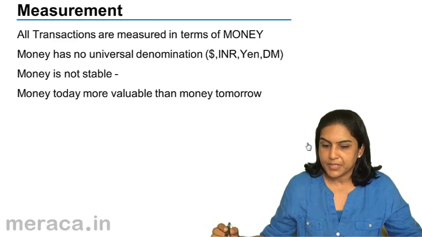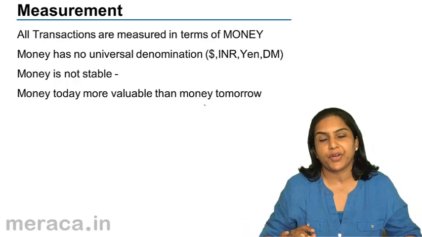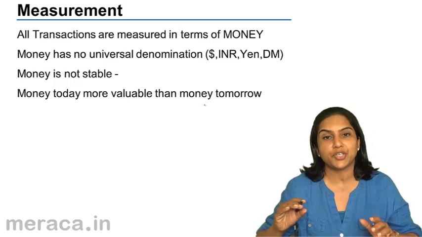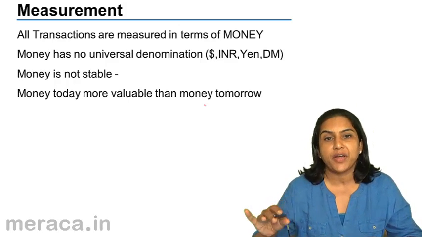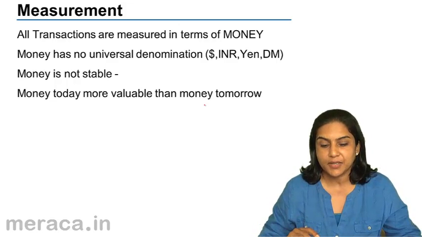Measurement principles. All transactions are measured in terms of money. Only monetary transactions, only transactions which can be measured in monetary terms, which are measurable in terms of money, find their place in the books of account. That was one concept that we had discussed.